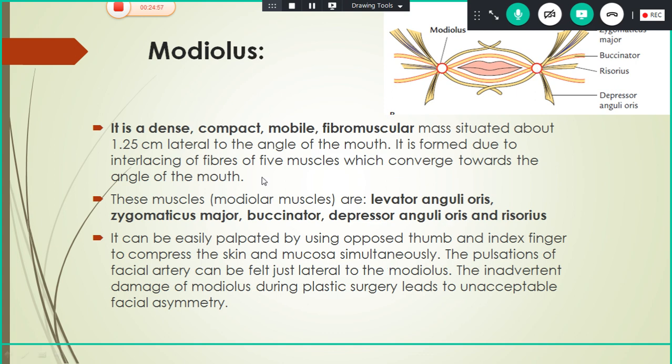If there is any damage to the modiolus, then there will be a facial asymmetry. So modiolus is an important MCQ part, because since you don't have a 2 mark question, this will be asked in MCQ.